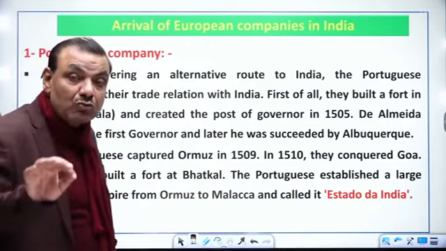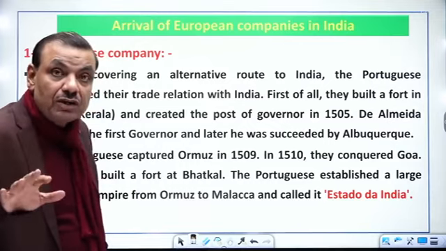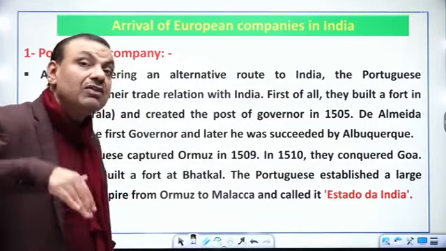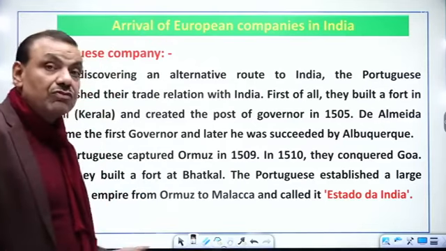So earlier, the headquarters of Portuguese was Cochin. Later, it was Goa. Later, not here at the time of Nino de Cunha, much later. And then you can see the Portuguese.